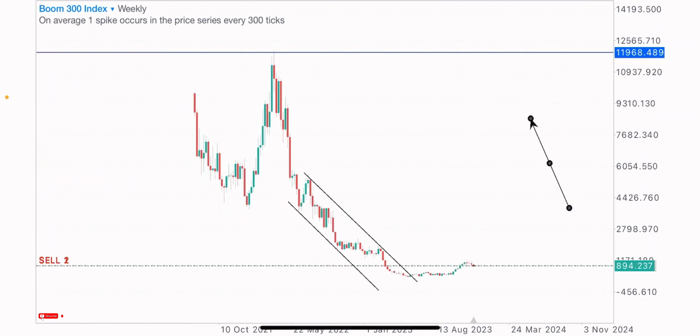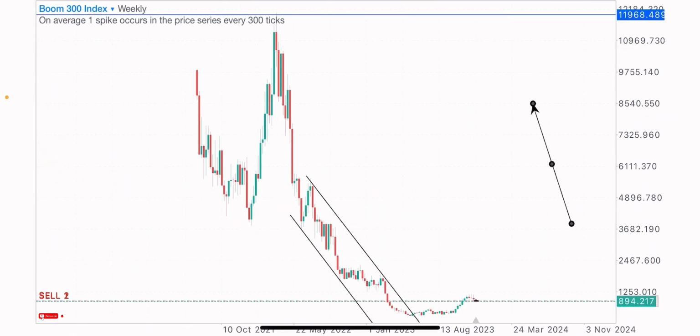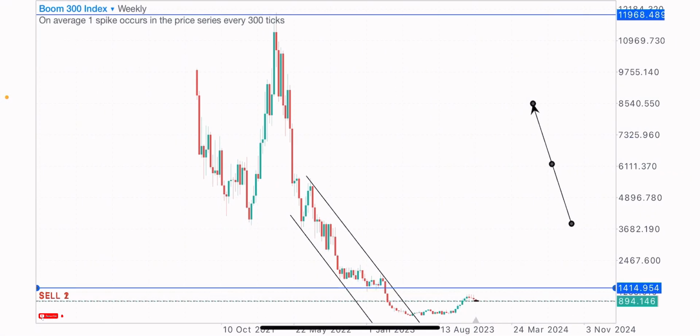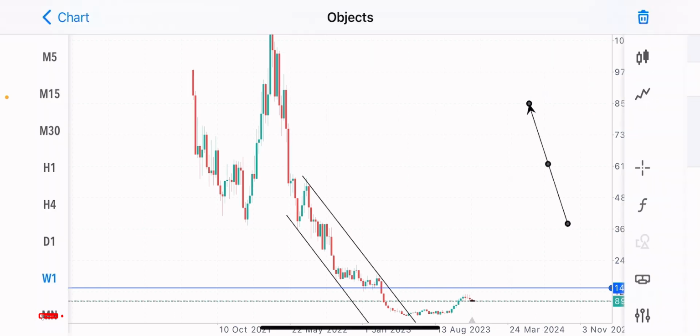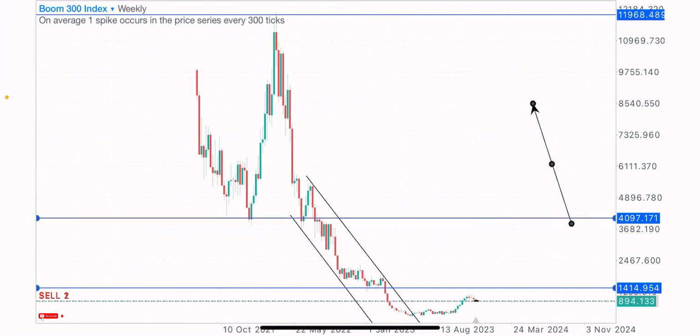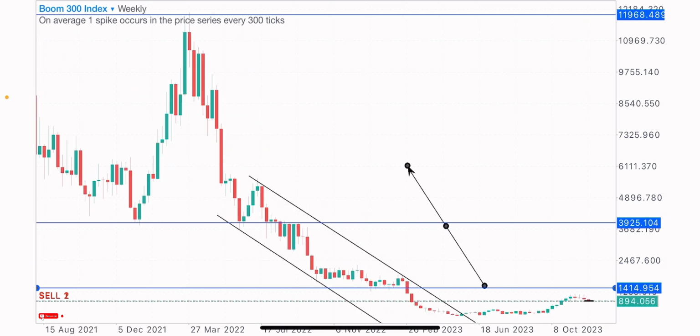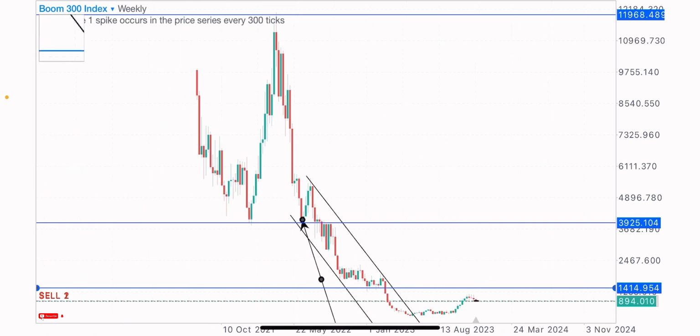Next thing I do is to spot the market levels and zones. We got this level as a level of resistance on Boom 300 index, and we got this level as a level of support, which price broke below, now selling to the downside. We got price buying from it as a support. There was a break and retest of this level, but you can see the retest properly on the lower time frame, like the daily time frame or the 4-hour time frame. So we got the retest of this broken level of support turned resistance, then the sell to the downside.